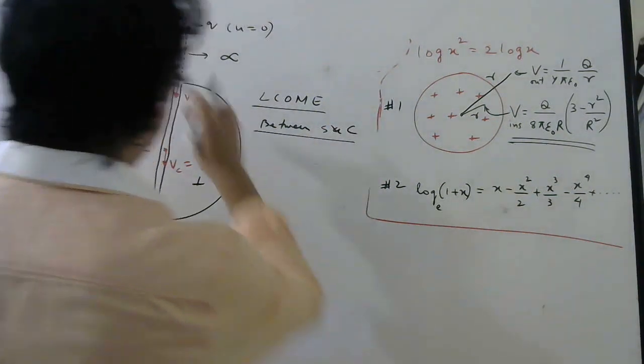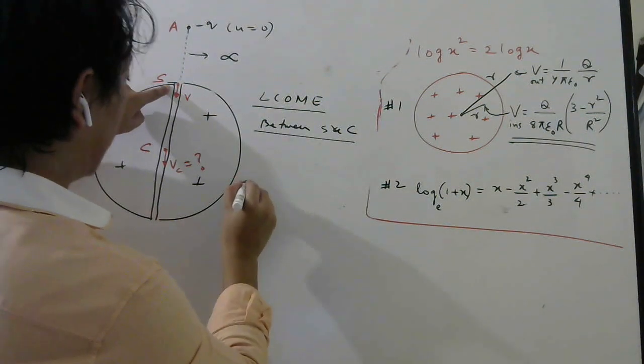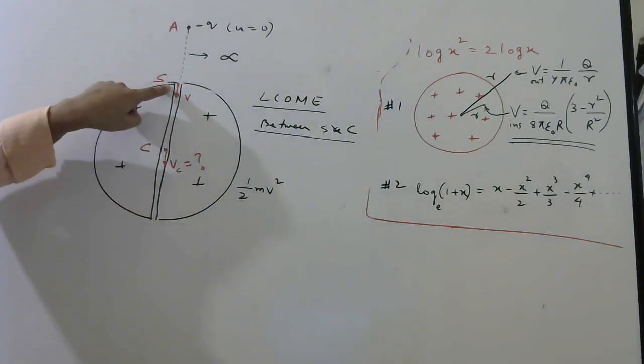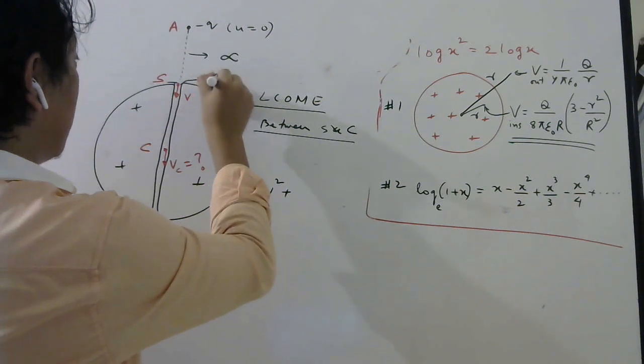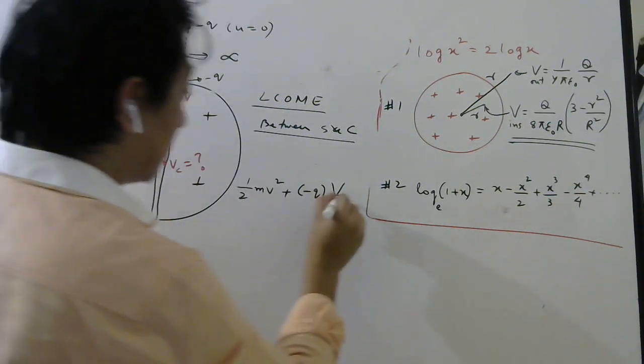S and C. Okay. So here, what is the kinetic energy? Half mv square. Right? What is the potential energy here? This charge is negative, remember, minus q. So it will be minus q into potential at the surface.